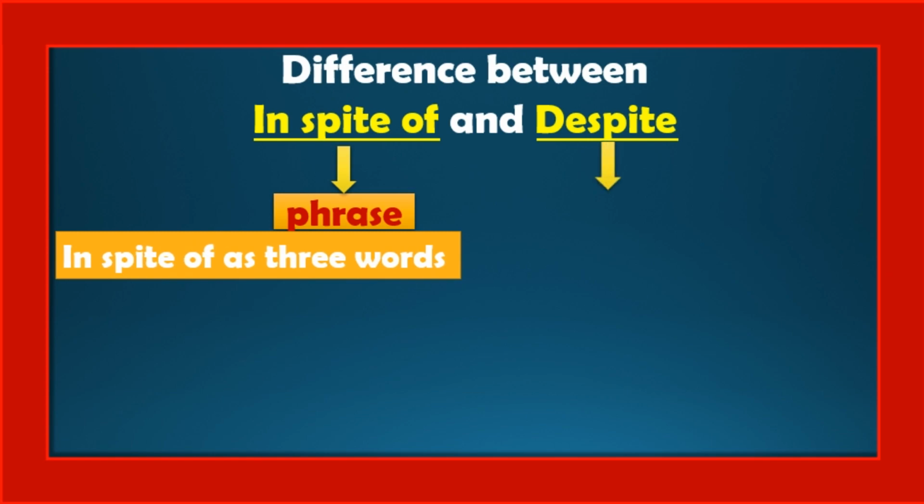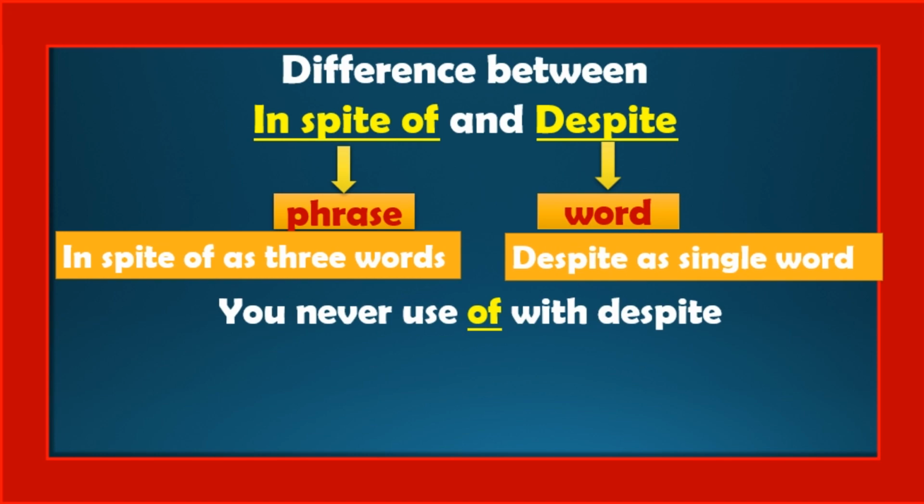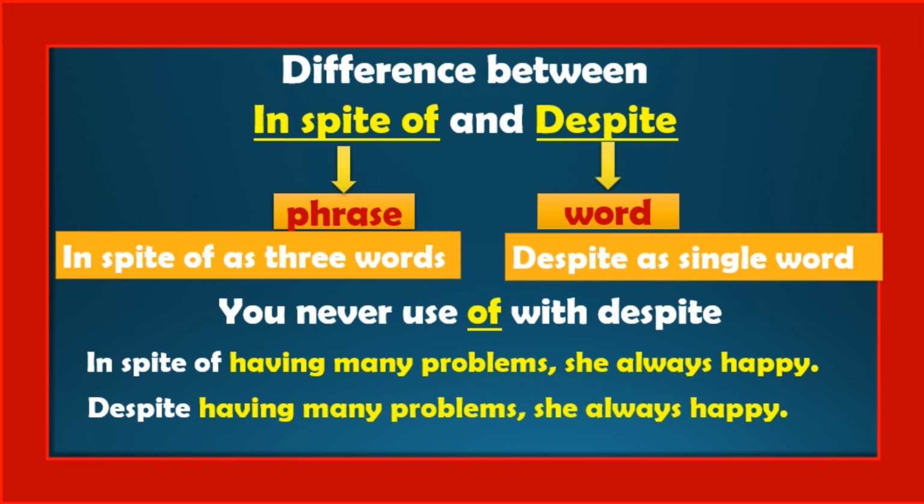But despite is a single word. You never use of with despite. Look at this example. In spite of having many problems, she is always happy. Despite having many problems, she is always happy.